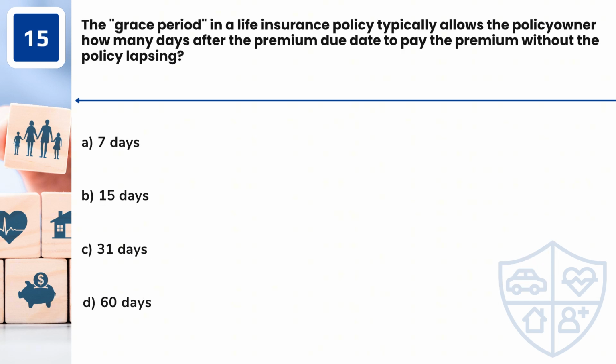Question 15. The grace period in a life insurance policy typically allows the policy owner how many days after the premium due date to pay the premium without the policy lapsing? A. 7 days. B. 15 days. C. 31 days. D. 60 days.